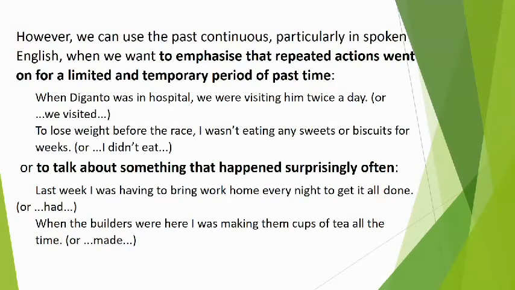And also to talk about something that happened surprisingly often, we can use past continuous. For example, when the builders were here, I was making them cups of tea all the time. So here, to talk about something that happens surprisingly often. So it was not a very common thing. When the builders were here, I was making them cups of tea all the time.